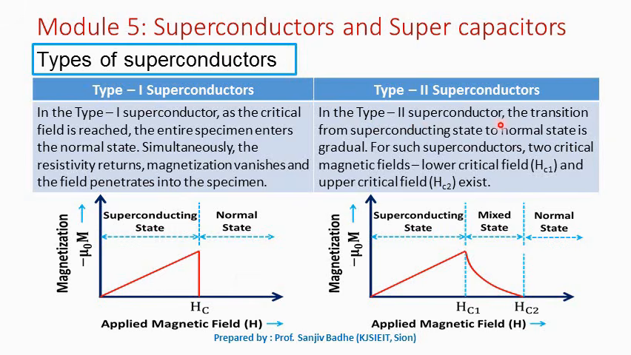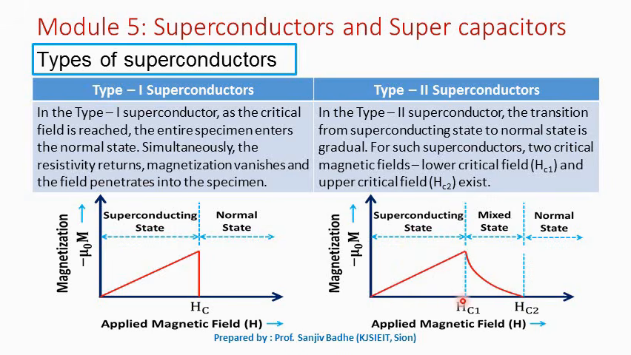In type 2 superconductors, the transition from superconducting state to normal state is gradual. And for type 2 superconductors, there are two critical magnetic fields, the lower critical field Hc1 and the upper critical field Hc2. So this is what happens in type 2 superconductors.